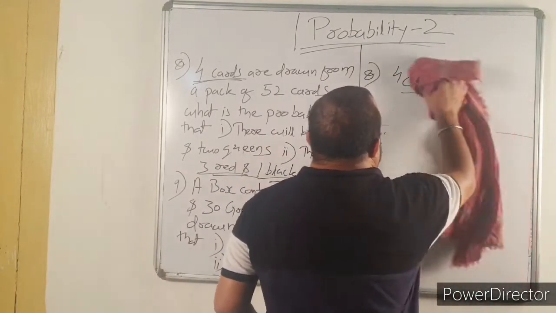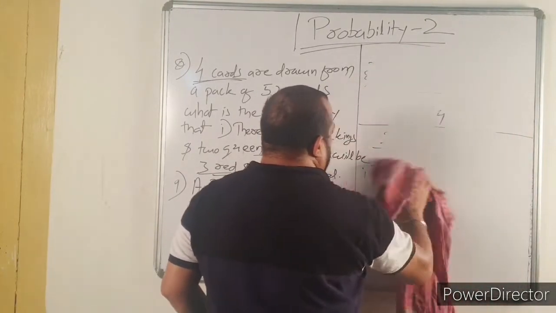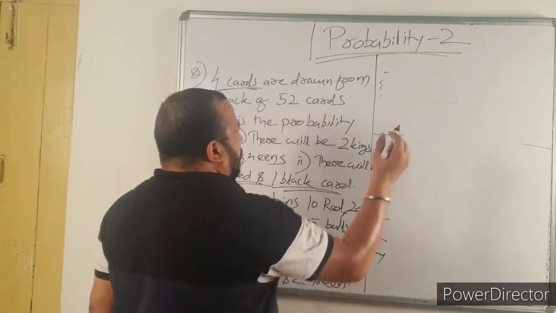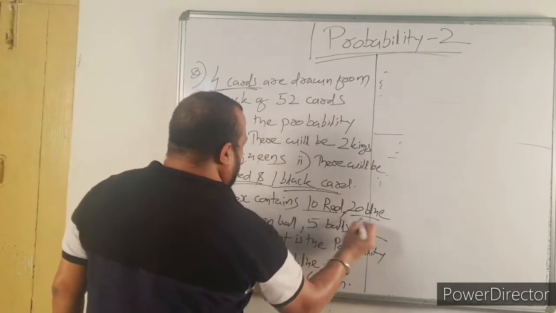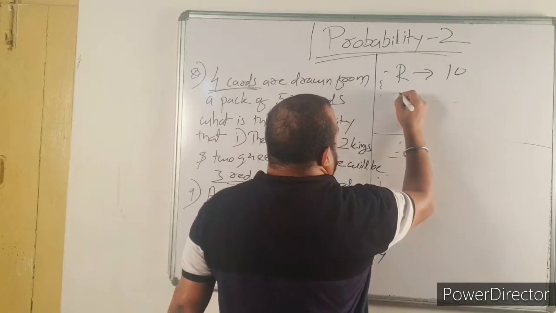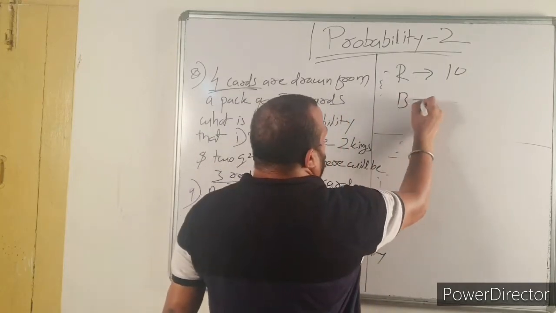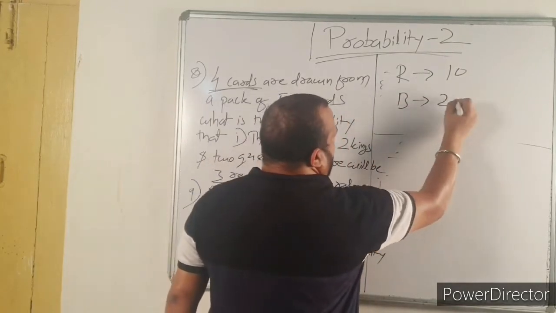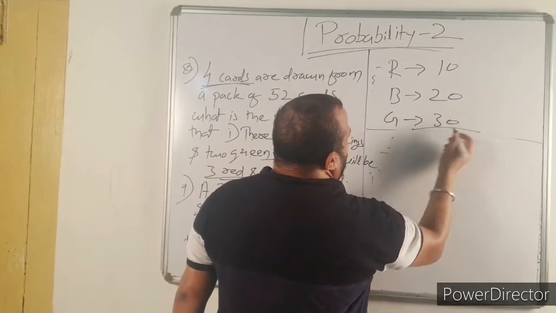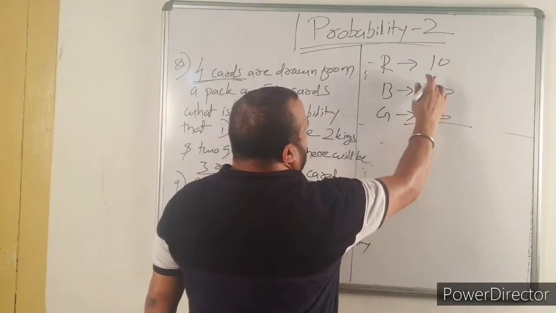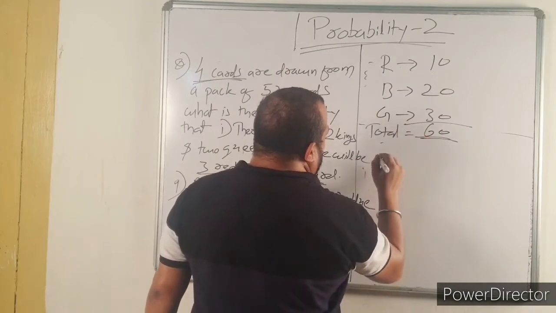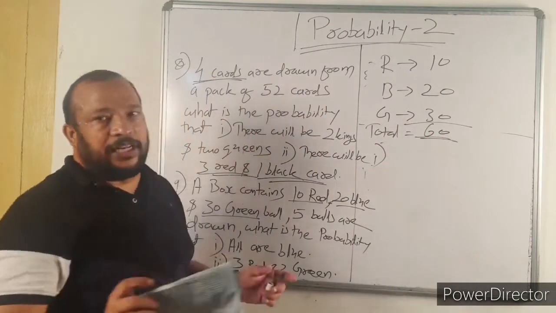So total number of balls. There are 10 red, 20 blue and 30 green. Red 10, blue 20 and green 30. So total number of balls is 60. Total is 60.